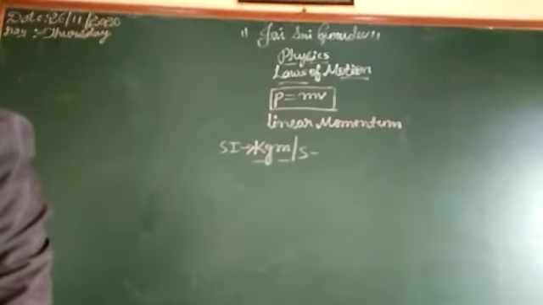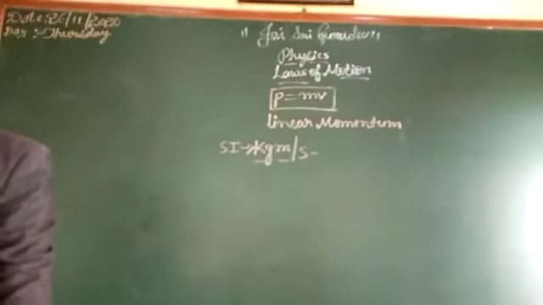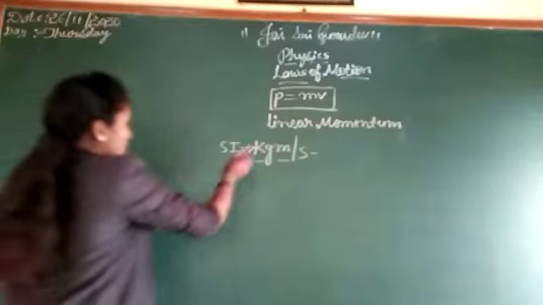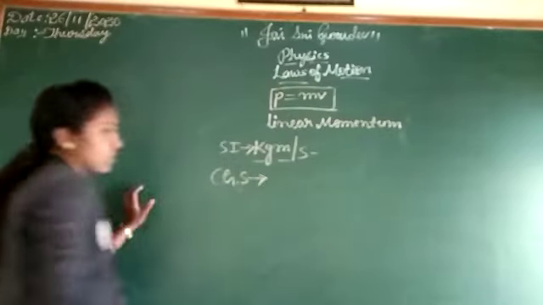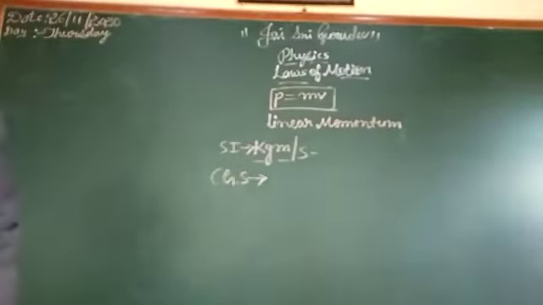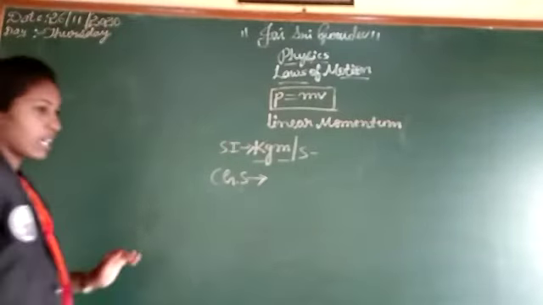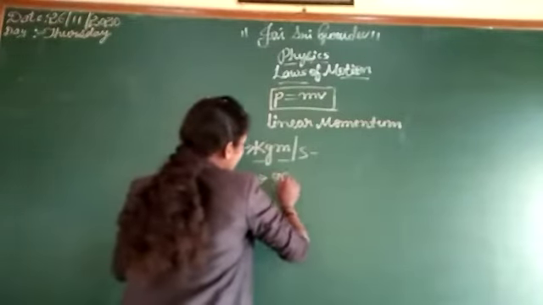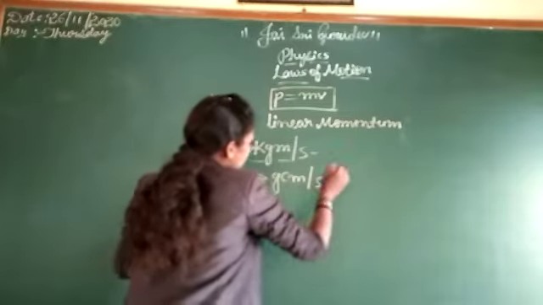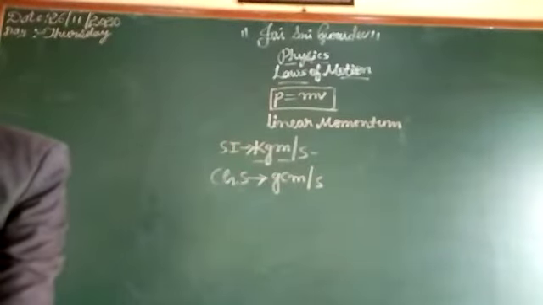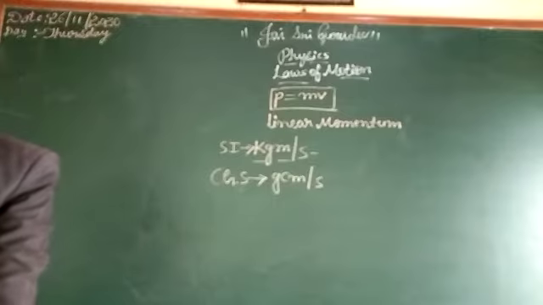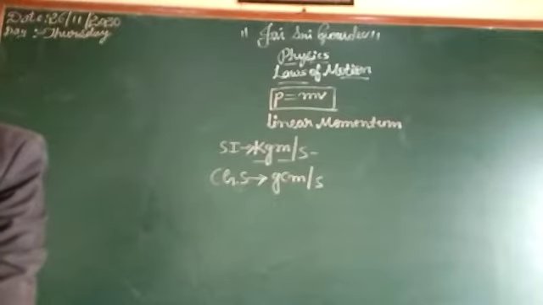And the CGS unit. The CGS unit of momentum is gram centimeter per second. Gram centimeter per second is the CGS unit for momentum.